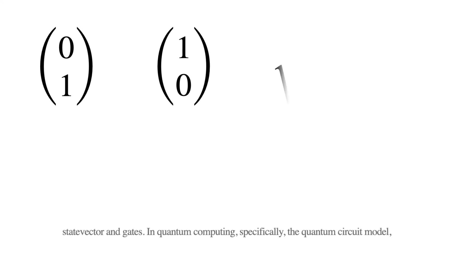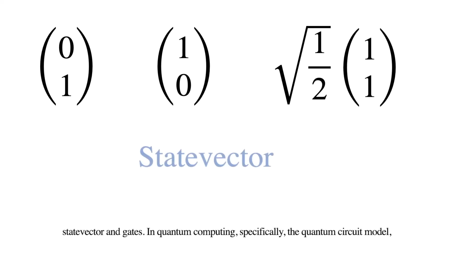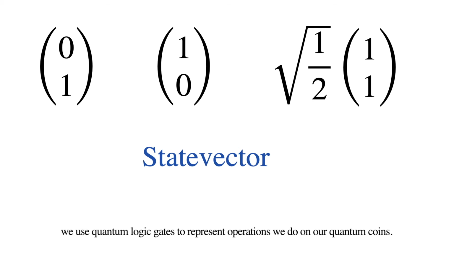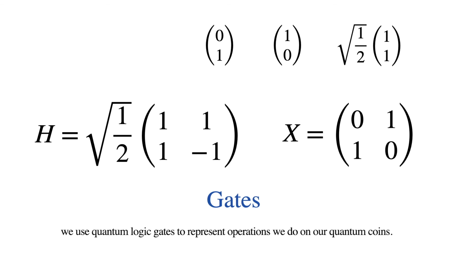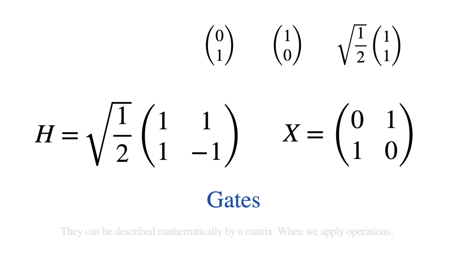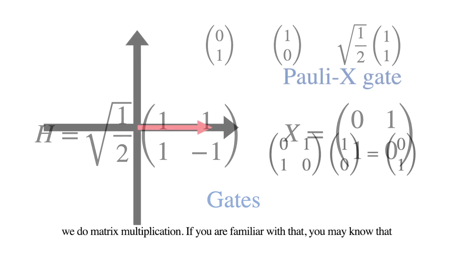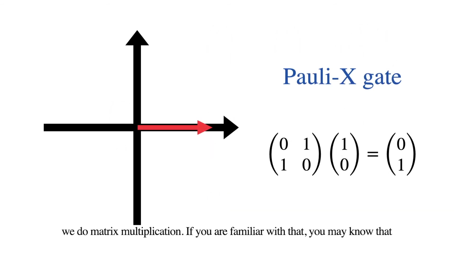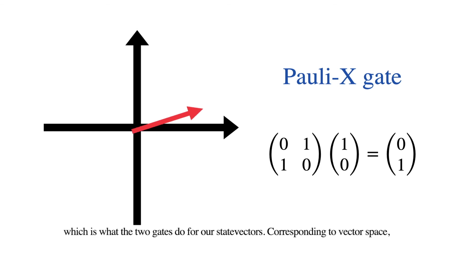We've learned state vectors and gates. In quantum computing, specifically the quantum circuit model, we use quantum logic gates to represent operations we do on our quantum coins. They can be described mathematically by matrices. When we apply operations, we do matrix multiplication. If you are familiar with that, you may know that it is a transformation of the vector. For example, matrix multiplication can rotate the vector, which is what the two gates do for all state vectors.